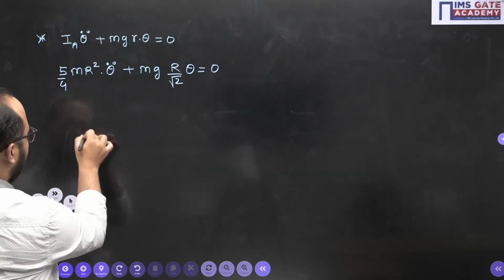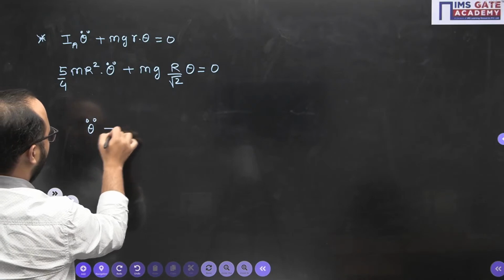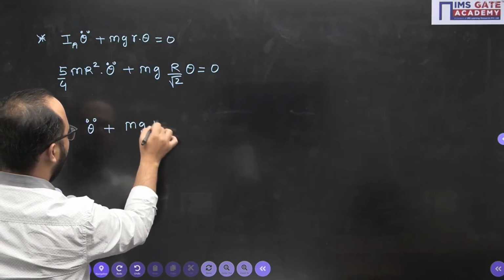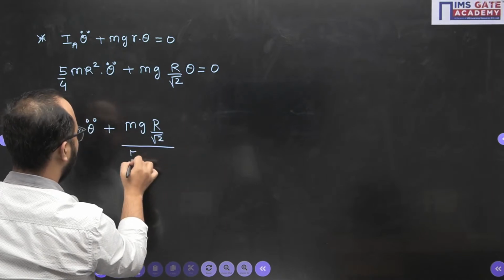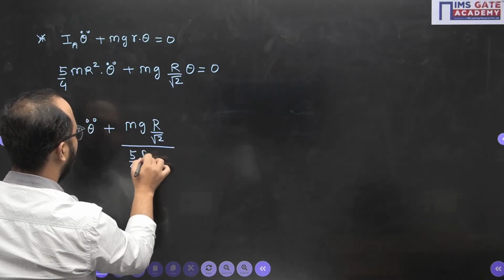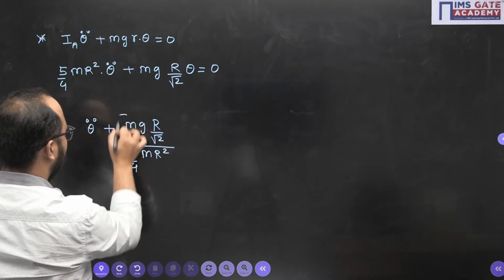Now theta double dot plus mg R by root 2 divided by 5 by 4 mR square, times theta, equals 0.